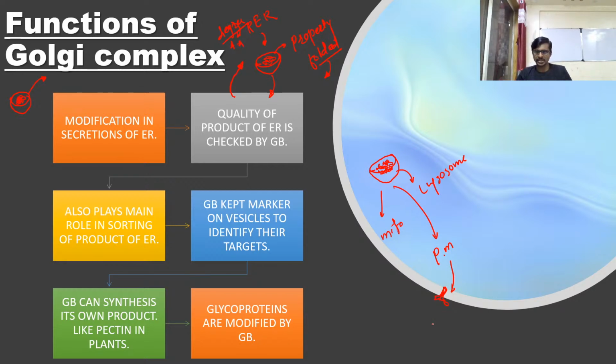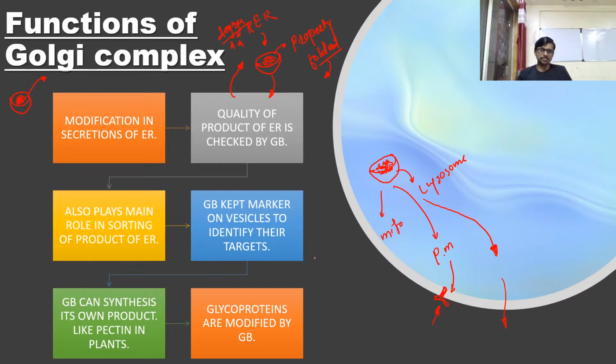so it can take information from the outer part of a cell. Okay, for example, this protein is a secretory protein which is not going to live inside of a cell and wants to move, or it is necessary to secrete it into the blood. That time the Golgi complex secretes it out of the cell. Okay, so this type of job is done by the Golgi complex. That's why we call it a transport system.